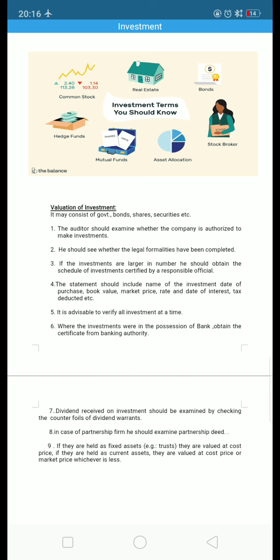So exactly the same price will be taken. And in case they are held as current assets, they are valued at cost price or the market price, whichever is lesser. So this is regarding the valuation of investments by the auditor.